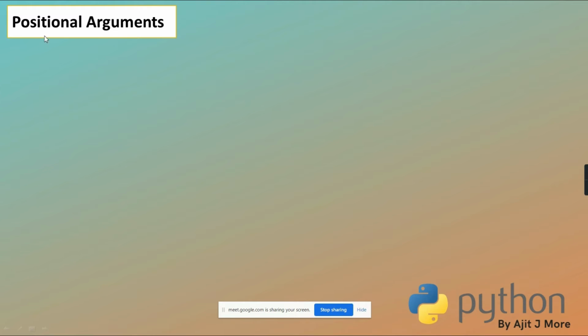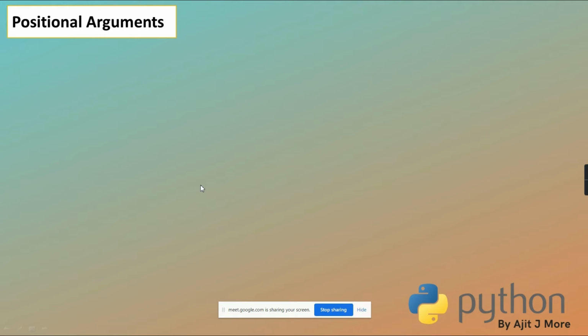The first criteria, in case of positional, is that the number of actuals and the number of formals are supposed to be the same. And next, there is a 1:1 correspondence between the formal and the actual. Getting? And that is the position. The position of your actual matters, because at the time of call a 1:1 correspondence is formed between the formal and the actual.